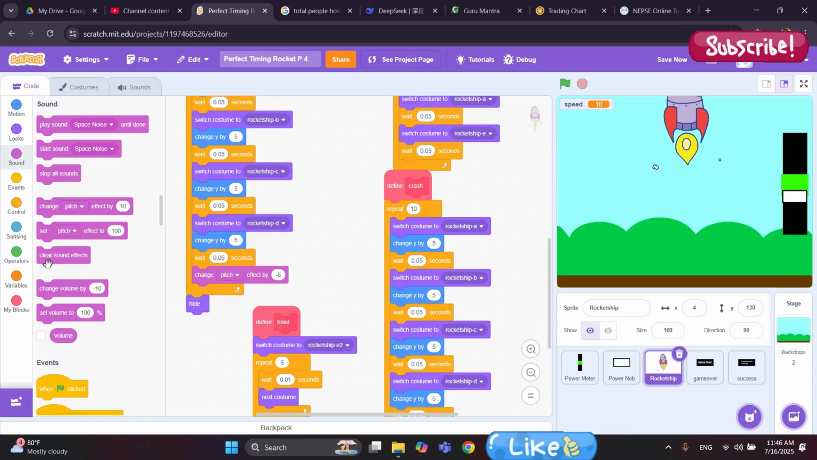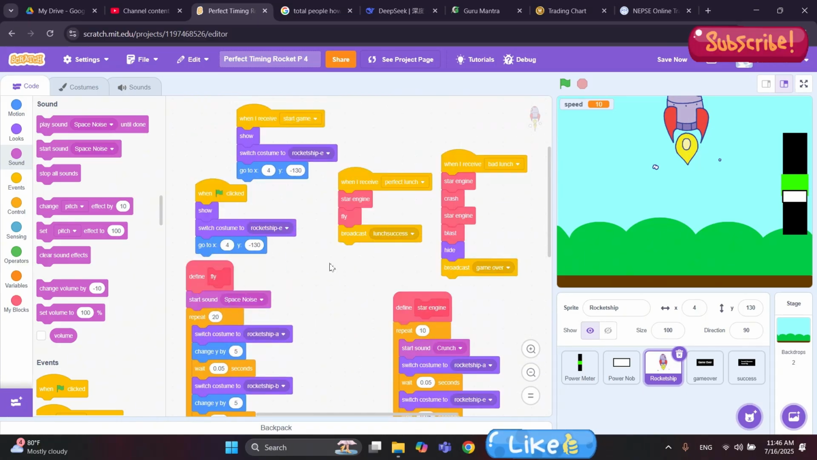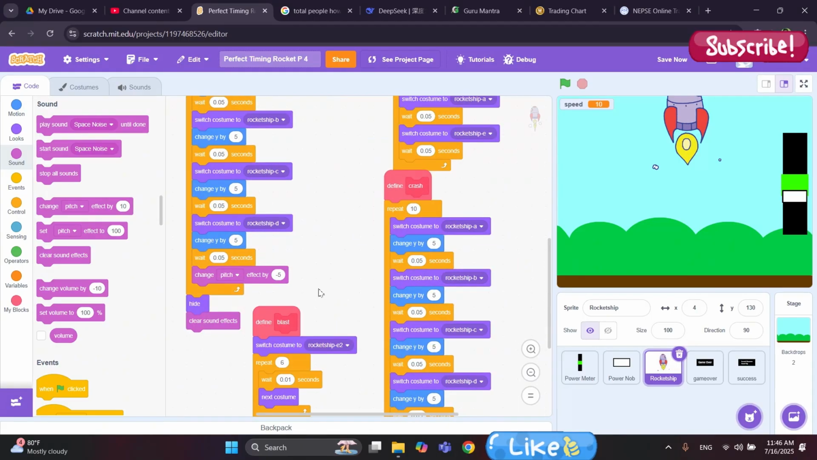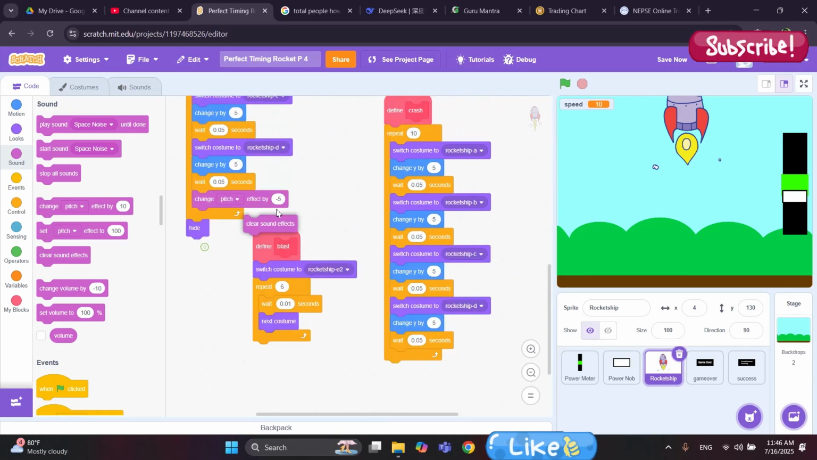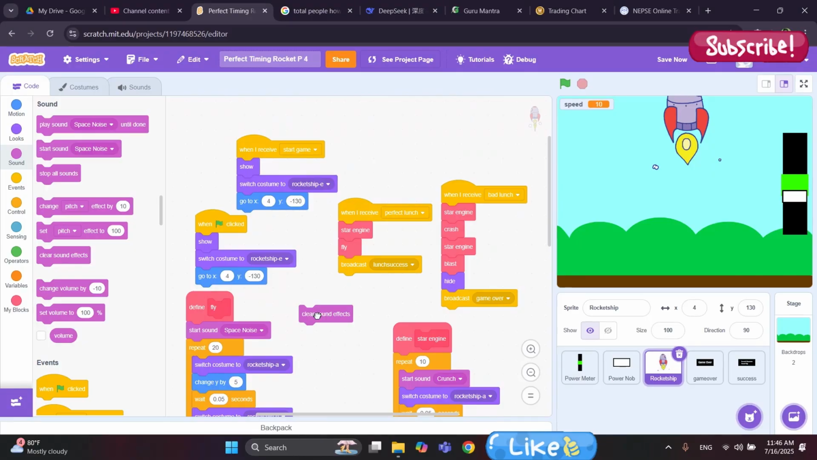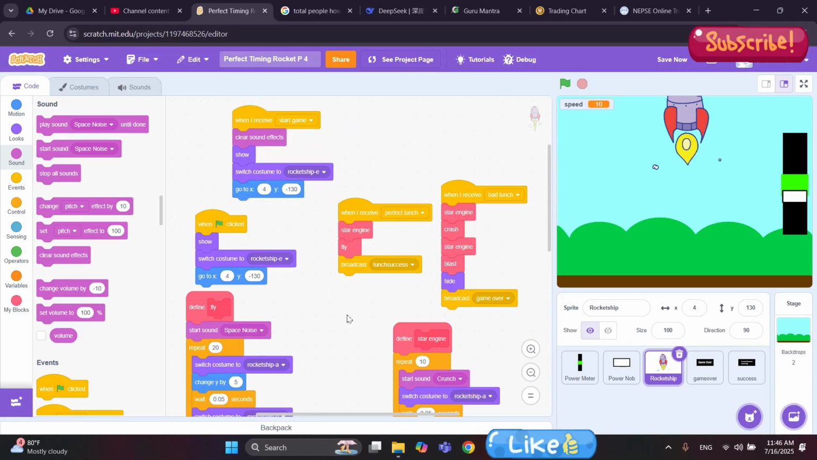Let's make that clear sound effect in here. So we need to clear the sound effect again and again, and I think it's good. So let's clear the sound effect here, not here. We are going to clear the sound effect up when we start the game here. That looks good now. And let's try one more time.